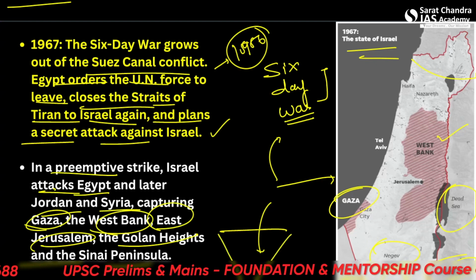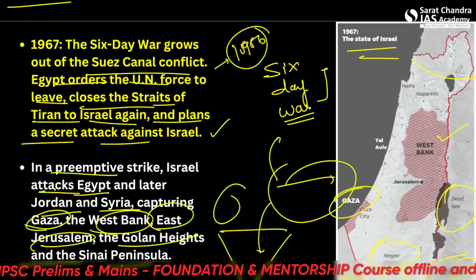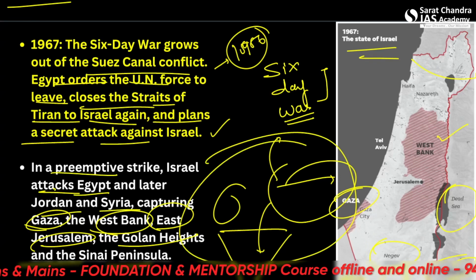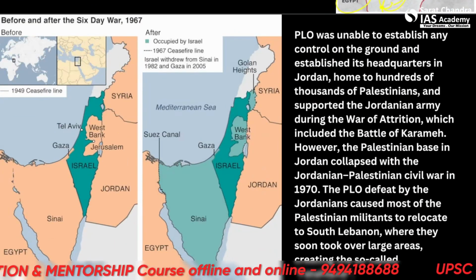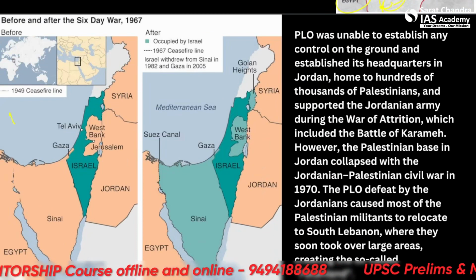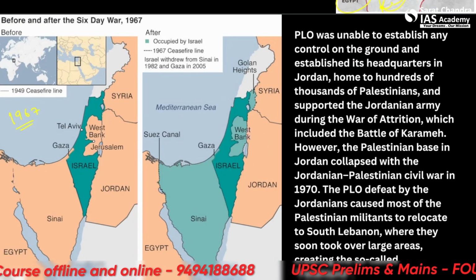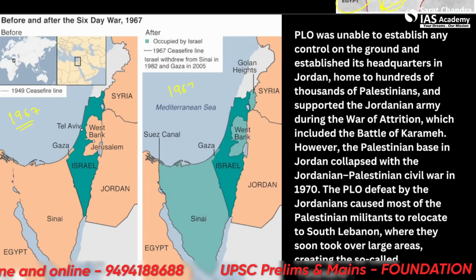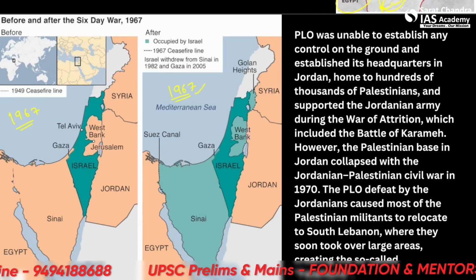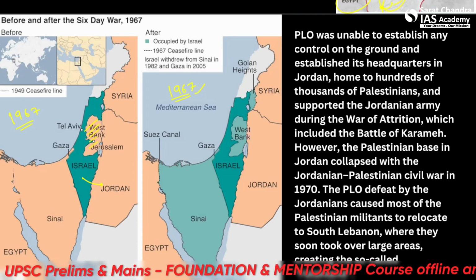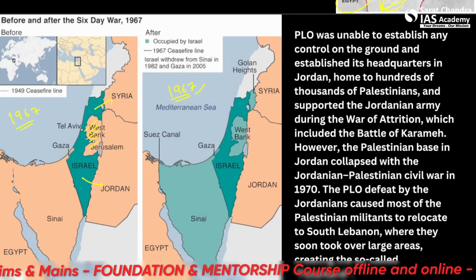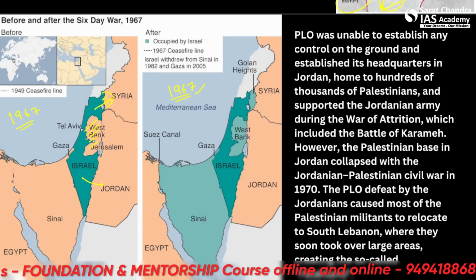The Sinai Peninsula, West Bank and Gaza Strip came under its occupation, and Israel became a very big country at that time. Like this, you can see the pre-1967 stage and the post-1967 stage here. All right. So Israel expanded into Jordan. It took the West Bank. It took the Golan Heights from Syria. Here, this it still holds.